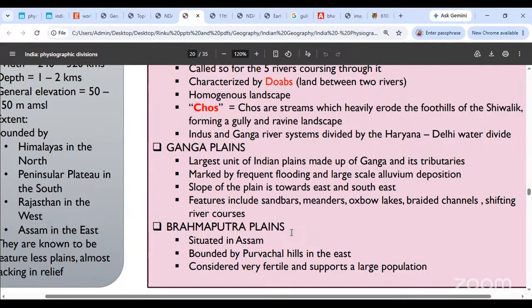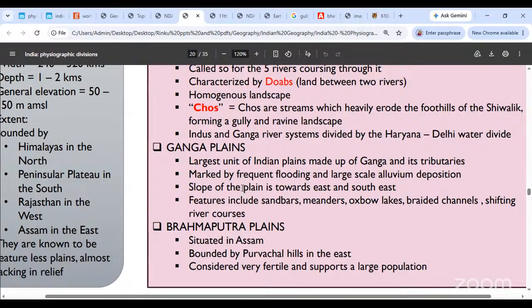The features are frequent flooding and large scale alluvium deposition. You'll find the slope is towards the east or the southeast. That is the slope of the land, and since the rivers bring in so much silt, you will find a lot of sandbars, meanders, oxbow lakes, graded channels, shifting river courses. Wherever silt gets deposited, the river will split and form distributaries or form oxbow lakes. This is very famous. In fact, you find a lot of these features in Uttarakhand also. So you will find plenty of these features in the plains.